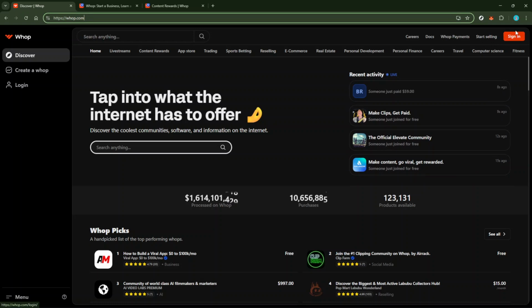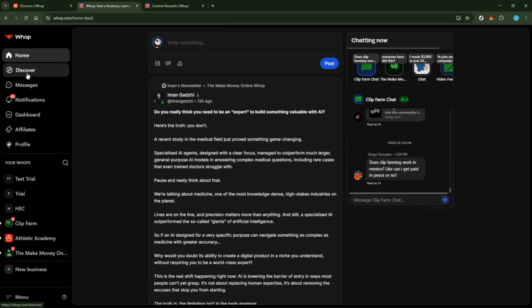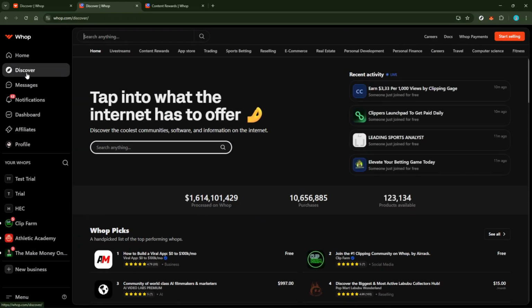Once you're all signed up, look to the left panel on your screen and click on the Discover tab. This section is the heart of Whop, allowing you to explore different categories and find where your niche might fit in. Here, you can gain inspiration from existing creators and find various topics of interest.